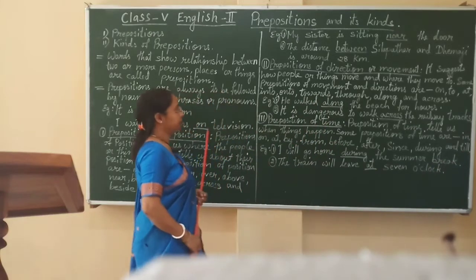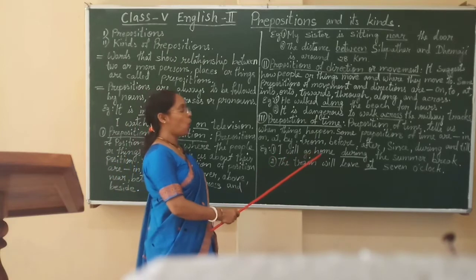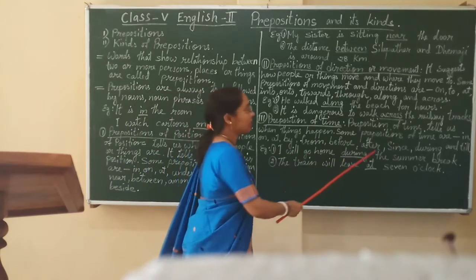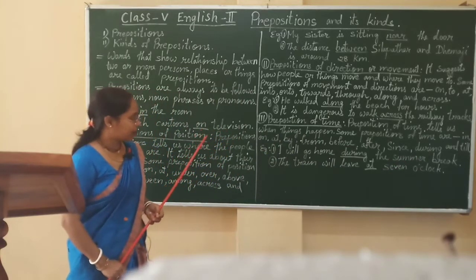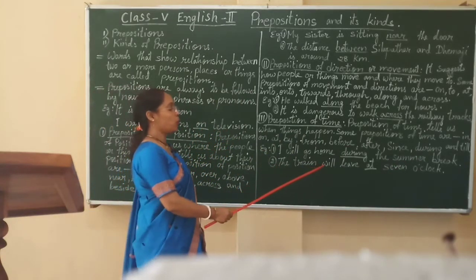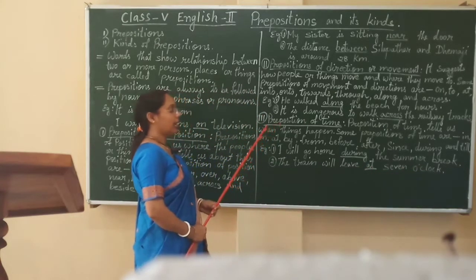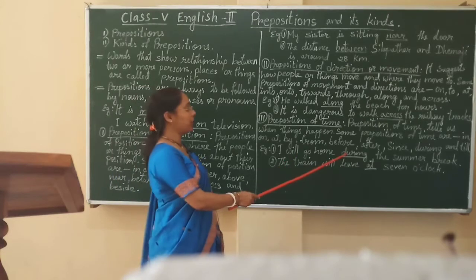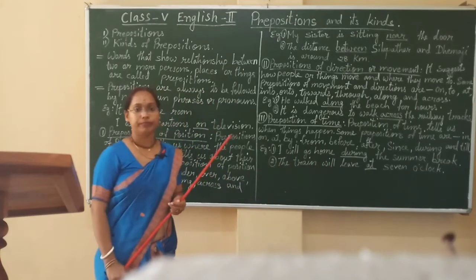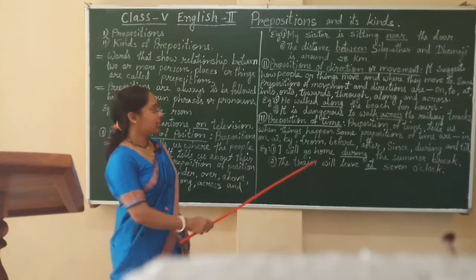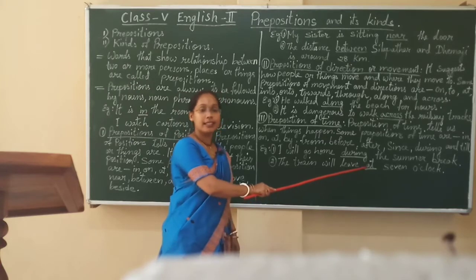We'll see two examples. The first example is, I will go home during the summer break. The second example is, the train will leave at 7 o'clock. Here in these two sentences, during and at show the time, and these two words are the prepositions in these sentences.